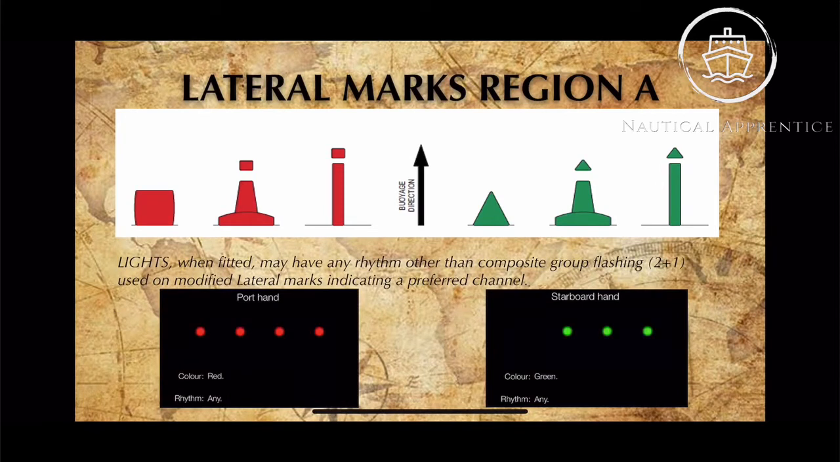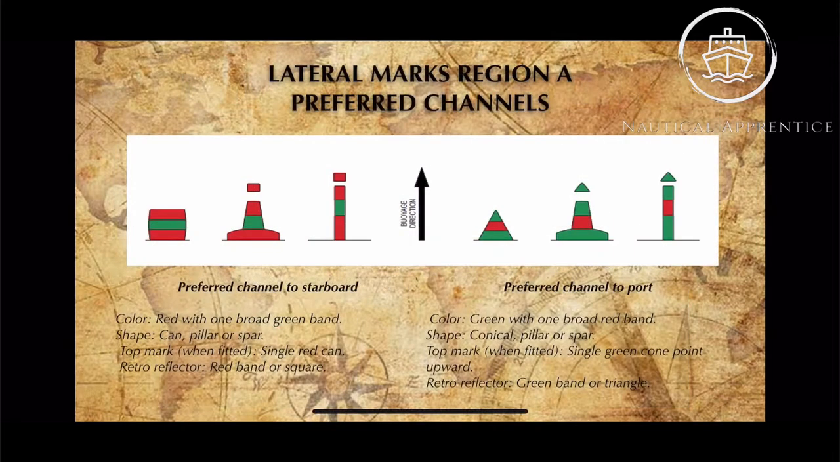Nighttime is very easy to remember. Any rhythm of light other than composite group flashing 2+1, because we'll be using 2+1 for the preferred channel, and the color is obvious. For the port it is red and for the starboard it is green. Some people get confused in the preferred channel very often. It's very easy to remember. Like I said before, we have to keep can to the port side and cone to the starboard side. So for the preferred channel to starboard, we'll be keeping can to the port side. That's it. And the details are as follows.